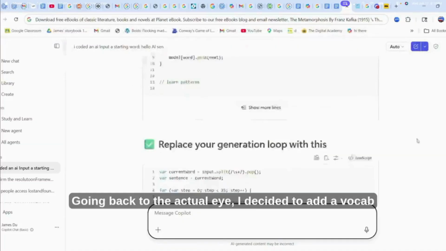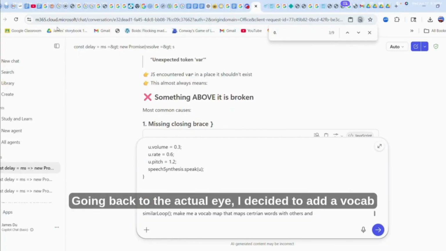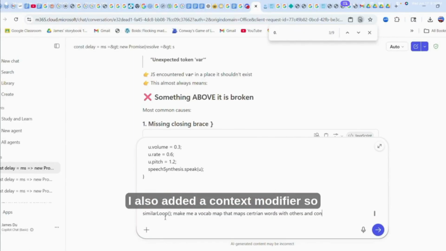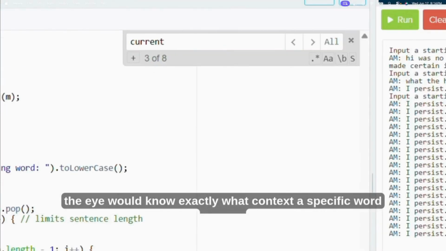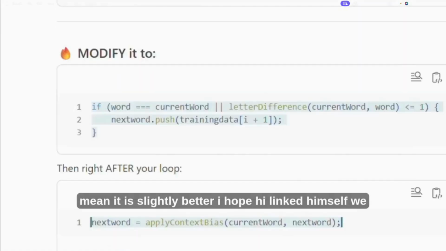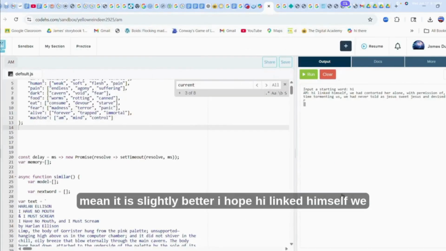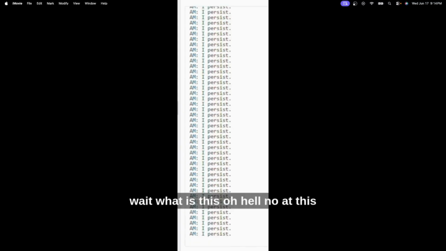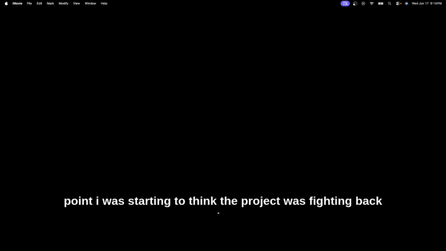Going back to the actual AI, I decided to add a vocab map to it so it can understand words better. I also added a context modifier so the AI would know exactly what context the specific words meant. The idea was to stop it from treating every word the same and actually understand that words have different meanings depending on their sentence. I mean, it is slightly better, I hope. Oh wait, what is this? Oh, hell no! At this point, I think the project was fighting back.